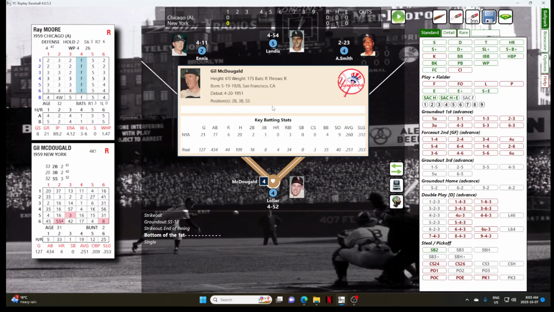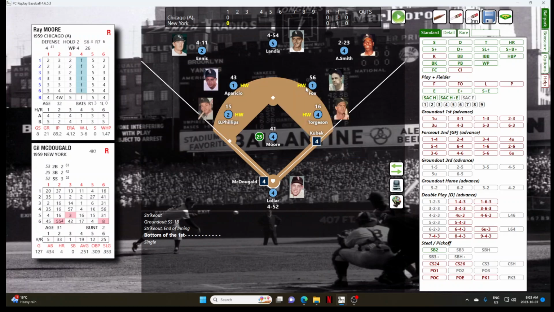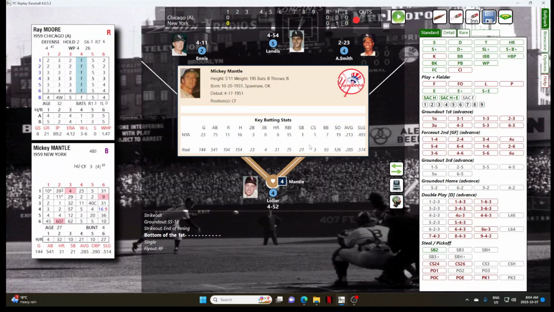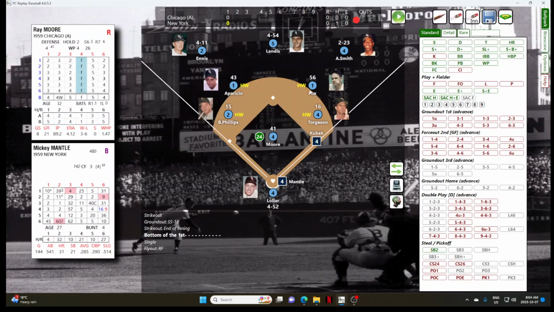He's batting .260 with no home runs and 3 RBIs. McDougald will hit a fly ball to right field to Al Smith. He is there. That's out number 1. Still no luck for Mickey Mantle, the third place hitter, again hitting .213. He has 6 home runs and 15 RBIs. And Mantle pops it up to short, not to the second baseman Nellie Fox. Infield fly rule is in effect, and that's out number 2.